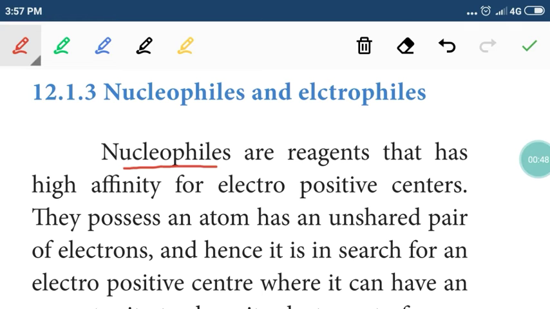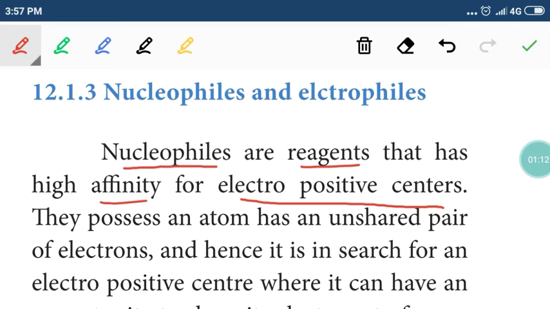Always it will attack the nucleus. Electropositive centers can be attacked by nucleophiles, right? So nucleophiles are the reagents having more affinity towards electropositive center. They are nucleus loving species. They will attack electropositive center.